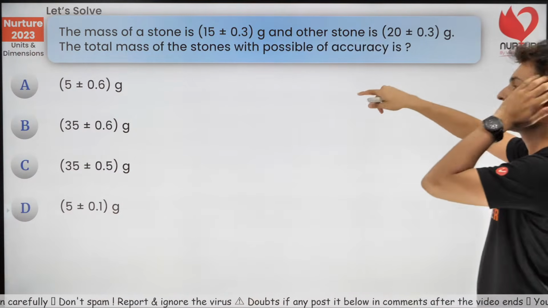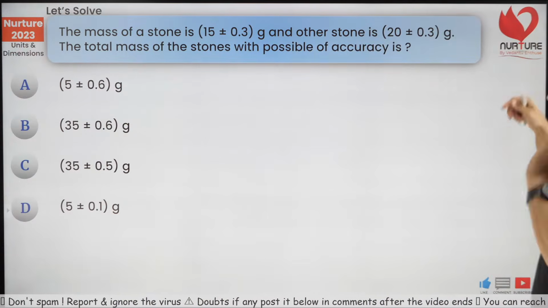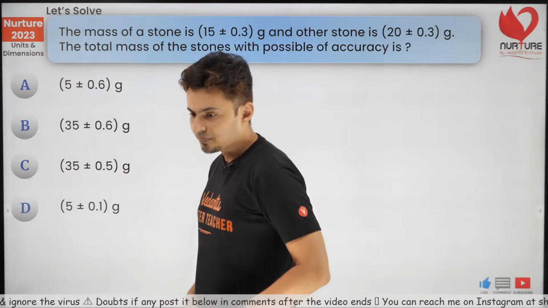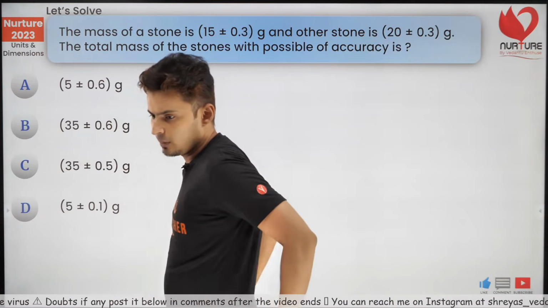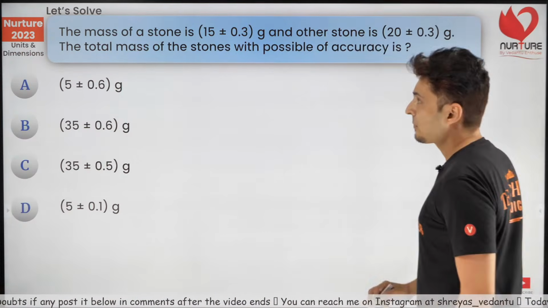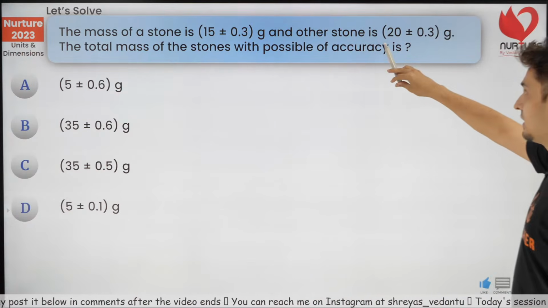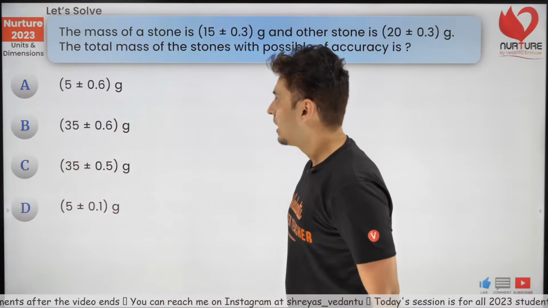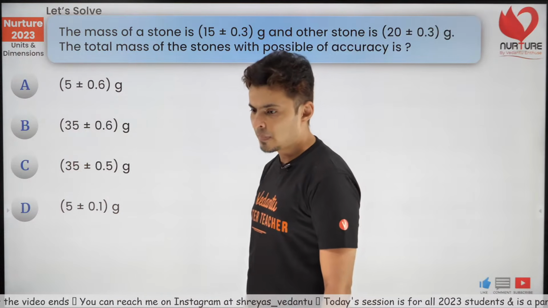Come on, all my warriors, which option is correct? Quickly. Today's lecture is going to be extended by 5-10 minutes, and that's it. Quickly answer the question. The mass of this stone is this much. Another stone is this much. What is the total mass of the stone? Come on, think carefully.